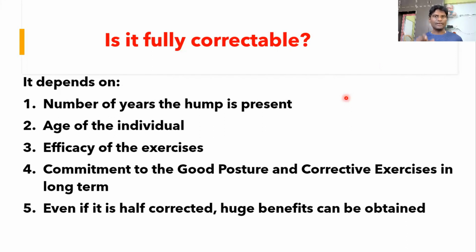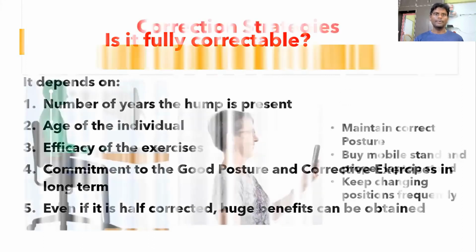Efficacy of the exercise also plays a role. Is it the right exercise that you are doing? If you are maintaining your posture and you are really committed to doing the exercise in a long-term manner, then probably the chance of correction is very good. Even if it is half corrected, you can obtain huge benefits, because once the spine alignment is all right, there are a lot of benefits that you will achieve with correction of the hump.